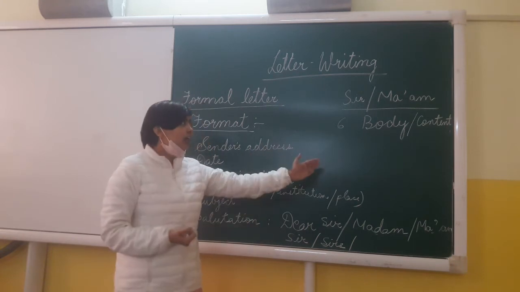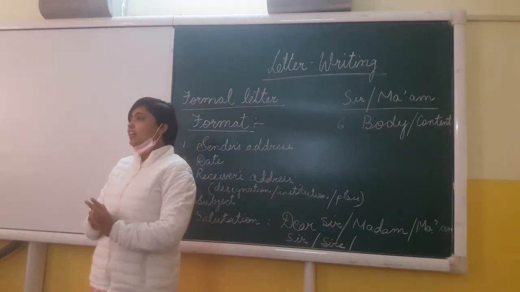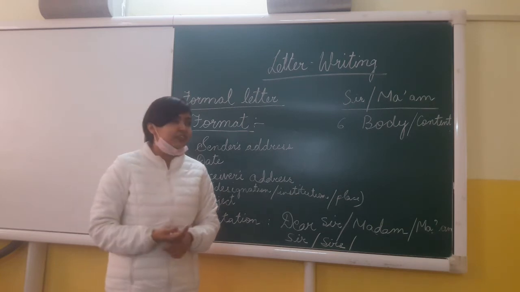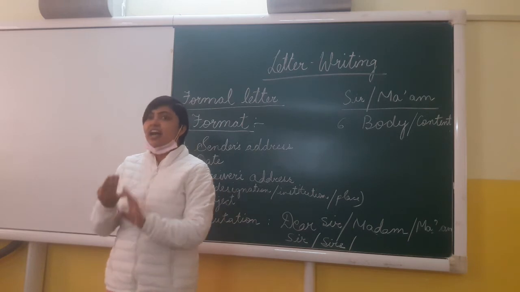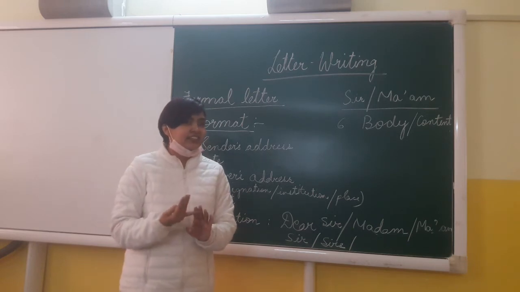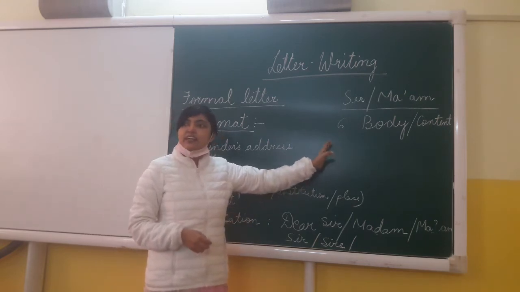The way I will be telling you now, it will be very clear how the body of the letter will be written. As a student, what should I write in the content, in the body?